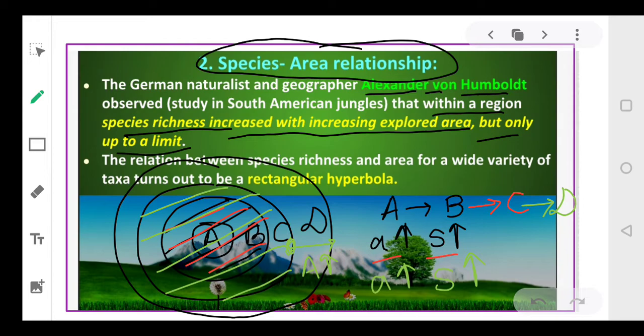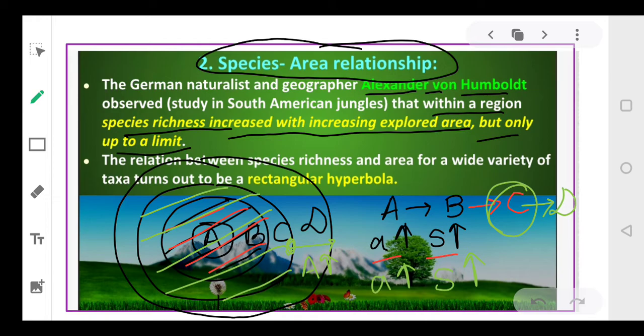Okay, so this is what Alexander von Humboldt has described: if we increase the area, the number of species available in the area will also increase, but to a certain extent. That extent here is C. अगर हम C से ज़्यादा area consider करते हैं तो हमारी जो species richness है, number of species है, वो इतनी ज़्यादा increase नहीं करती है.